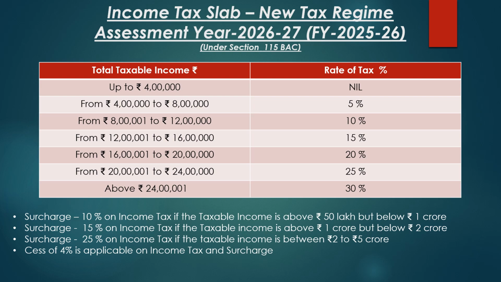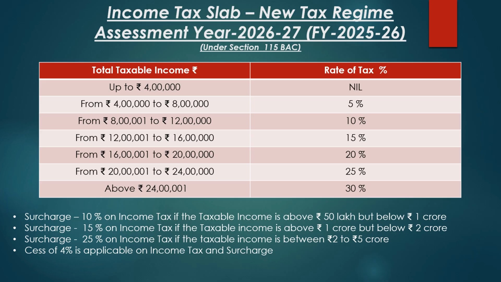For taxable income above rupees 20 lakh and up to rupees 24 lakh, the tax rate is 25% plus rupees 2 lakh. For taxable income above rupees 24 lakh, the applicable tax rate is 30% plus rupees 3 lakhs.